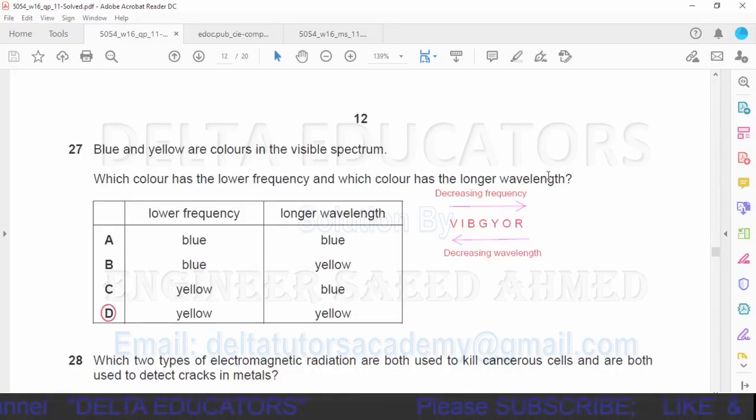Question number 27. Blue and yellow are colors in the visible spectrum. Which color has the lower frequency and which color has the longer wavelength?